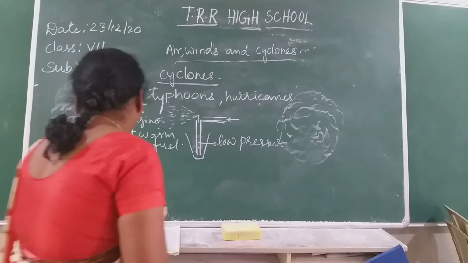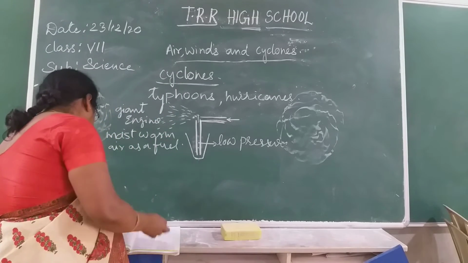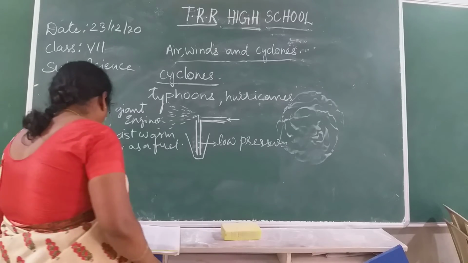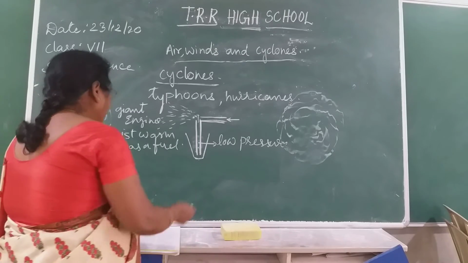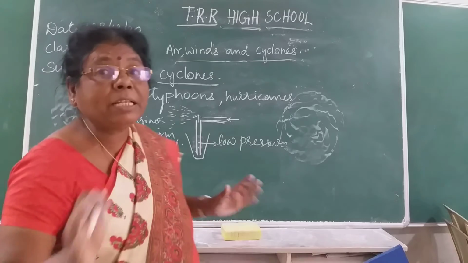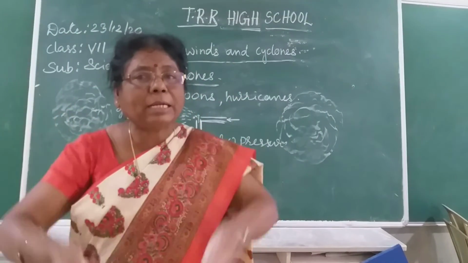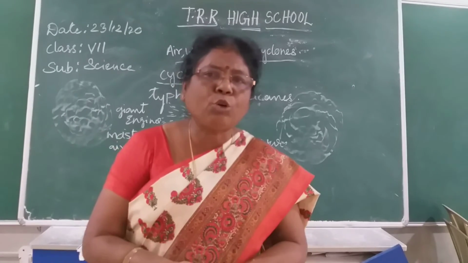In this way, it swirls. As the warm moisture rises and cools off, what happens to the water in the air? It condenses and forms the clouds. The clouds further condense and lead to rains.